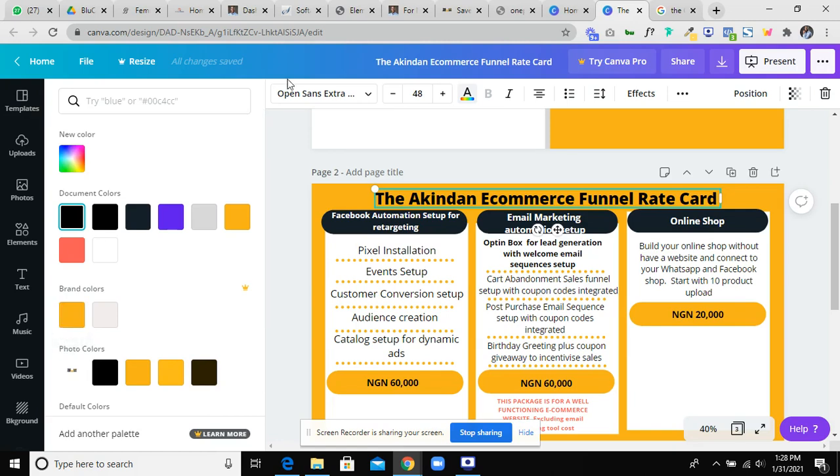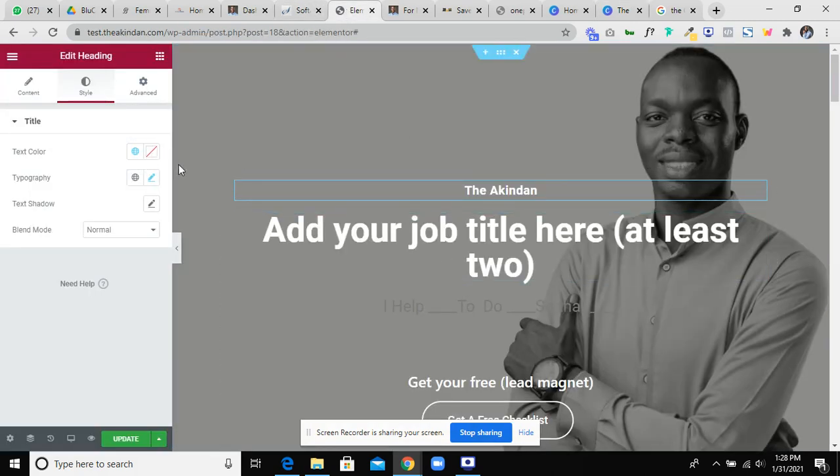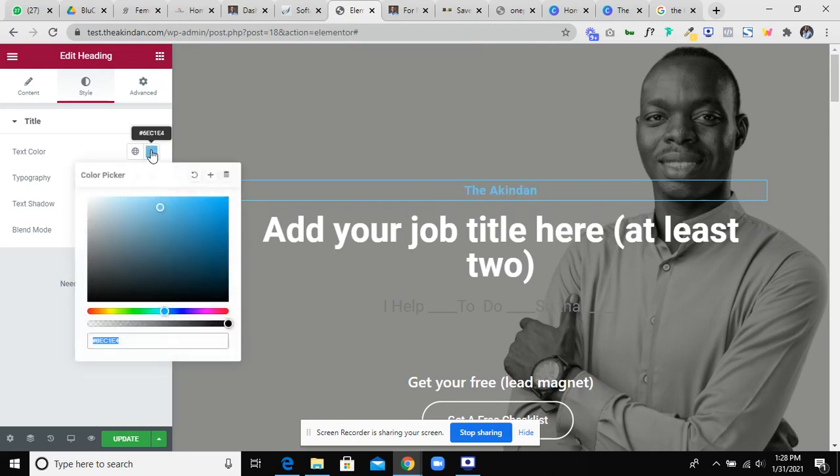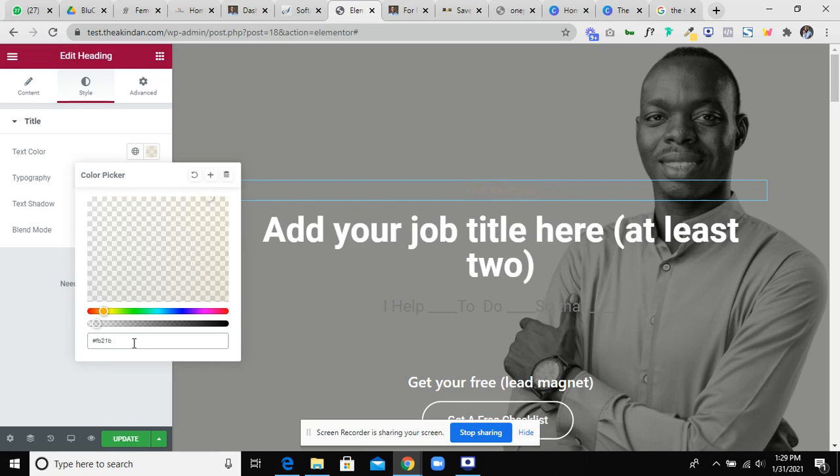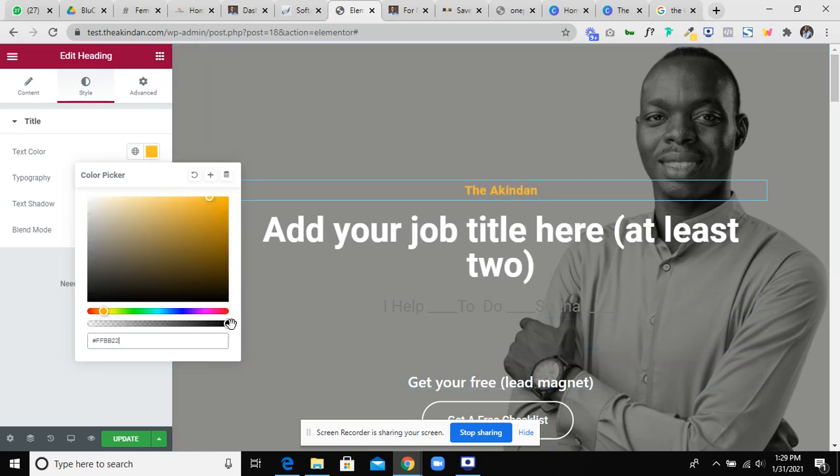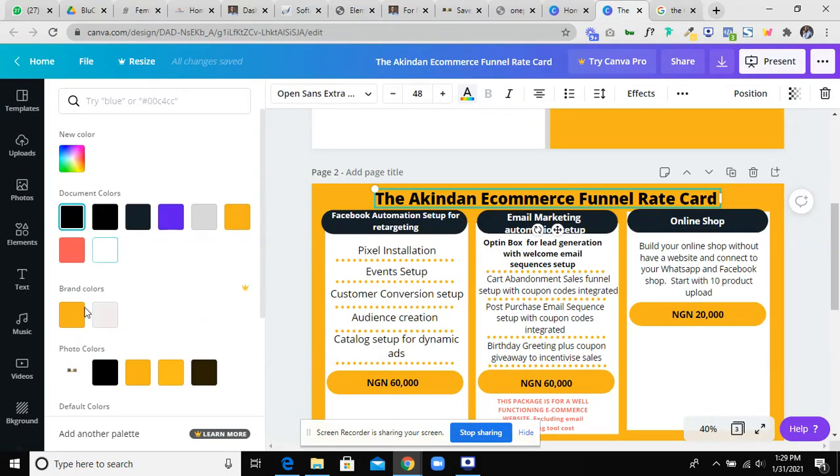F6B21B. So I want to add my color code to the page. So if you want to add your color code, click here, click on the color, then come to this place, add your color code, F6B21B. So that's it. I hope I didn't miss anything.